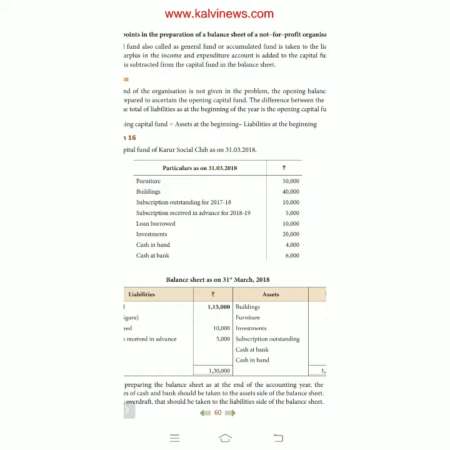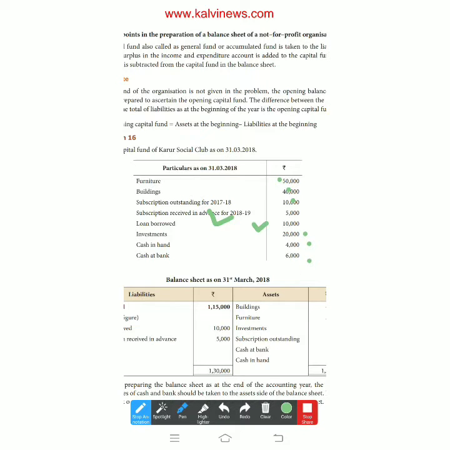What are the assets? What are the liabilities? You know very well. Furniture, asset. Building, asset. Subscription outstanding for this current year, asset. Subscription received in advance, liability. Borrowed loan, liability. Investment, asset. Cash in hand, asset. Cash at bank, asset.